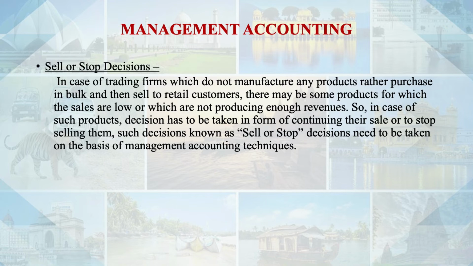So how this decision of discontinuing a particular product is being taken, that is basically on the basis of management accounting. And the input of management accounting is given from the information by the financial accounting. So these are the decisions like make or buy, sell or stop, which are taken on the basis of the management accounting.